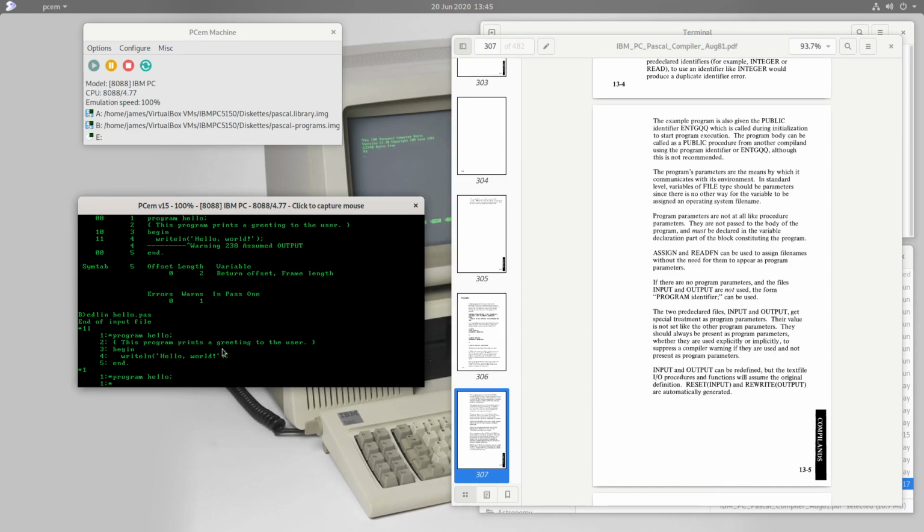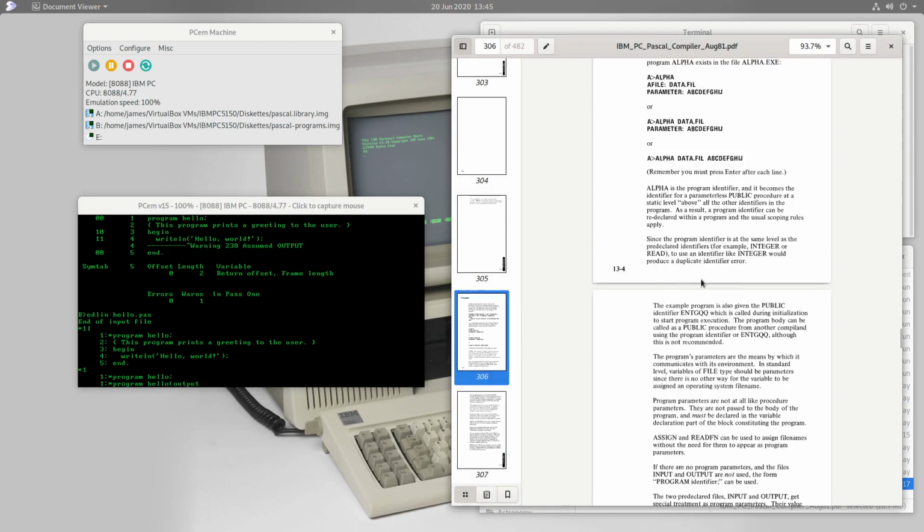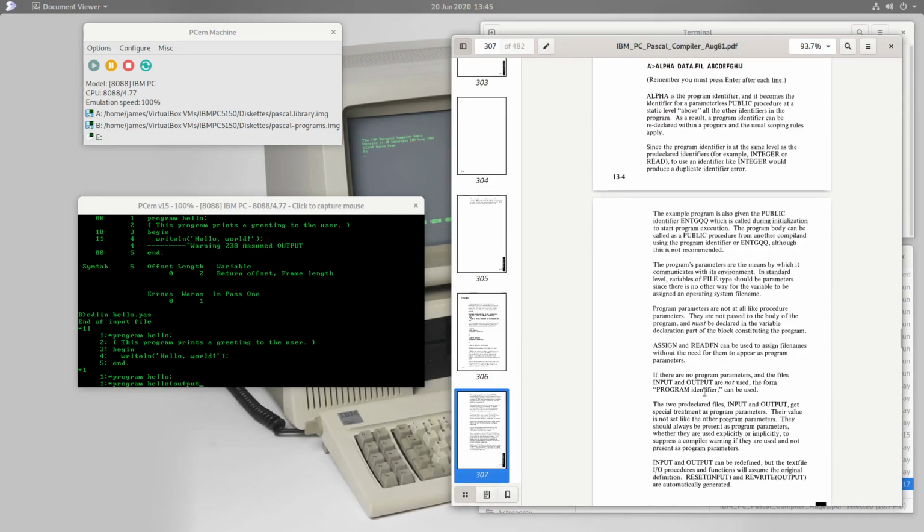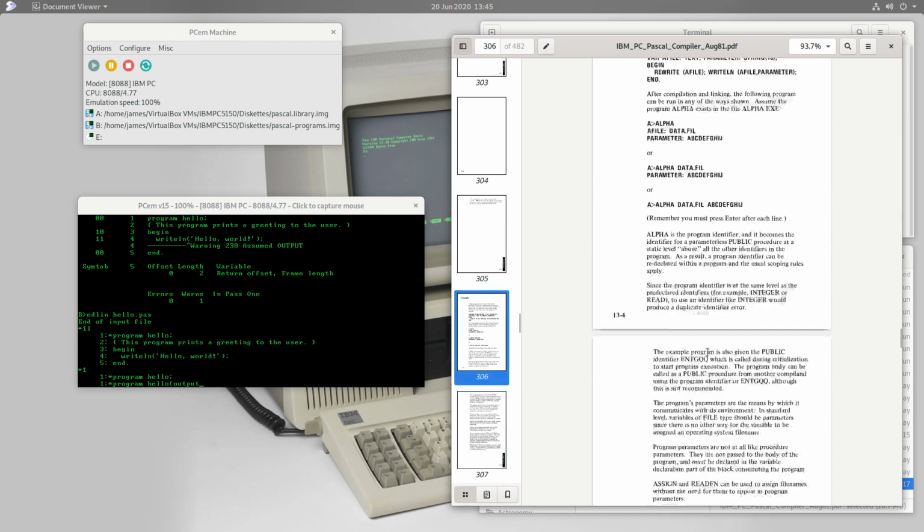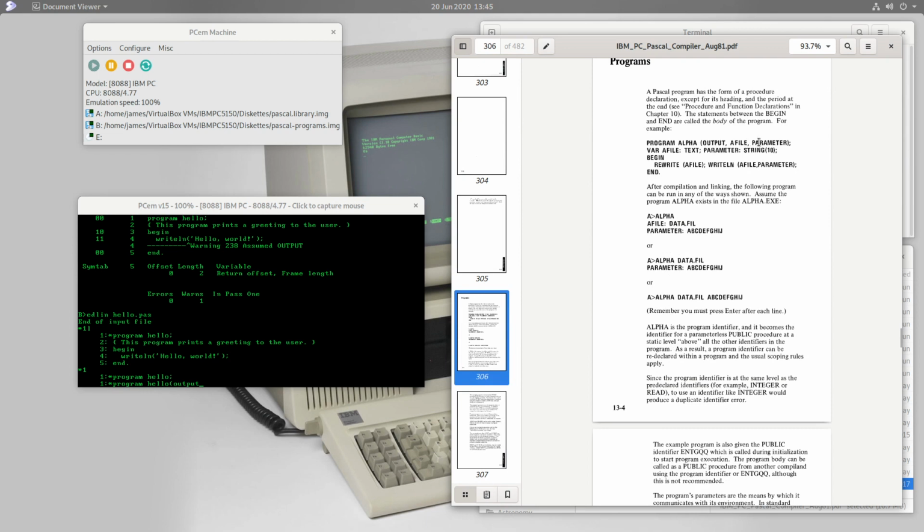And so if we'd read the Edlin chapter to the end, we'd know that we simply type 1. And now I can type F3, which will give me the existing line, and I can now edit that. And so I simply want to add the parameter output, and that's all I need to do. I don't need to declare its type because it's a reserved word, and so we can simply add it here in the parameter list to our program, and then we don't need a specific type declaration as we would for any other parameters which we're declaring. So as you can see in this example, a file has a type associated with it, and so there's this parameter. But output doesn't. The compiler knows that automatically.